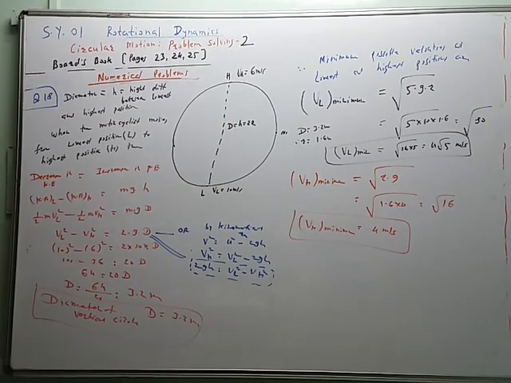At mid position, the value is root 3 gr. So at lowest position root 5 gr, at mid position root 3 gr, and at the top root gr only. That root gr, VH is equal to root gr value is required for so many cases. So this is about the problems on circular motion.